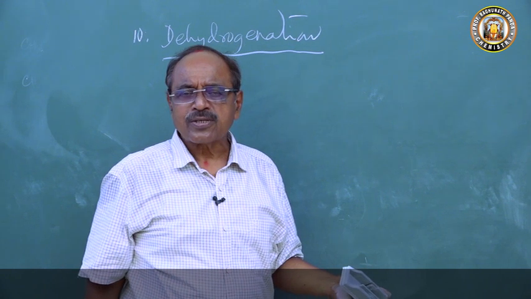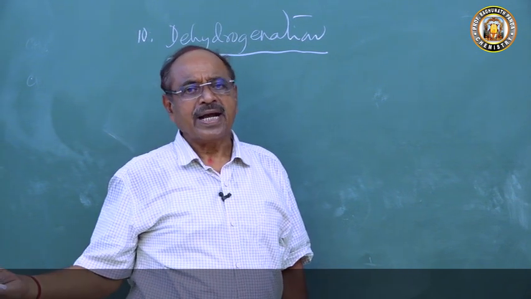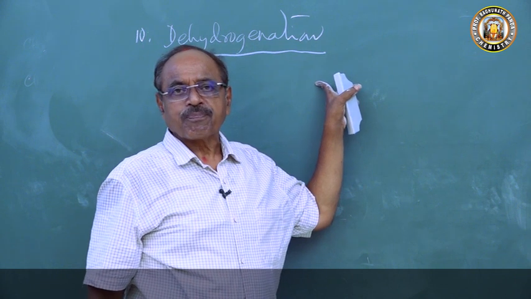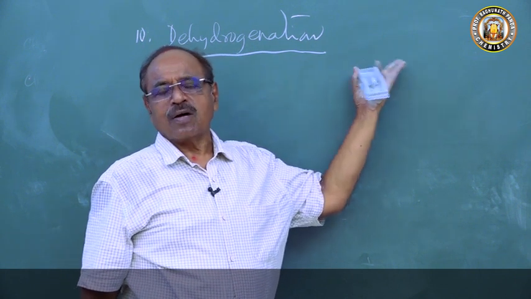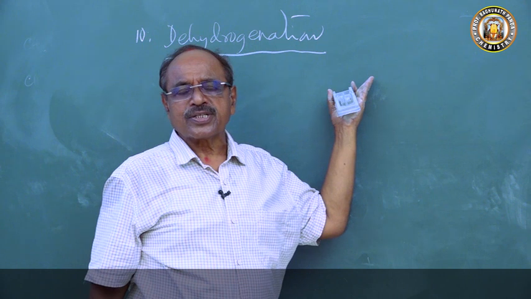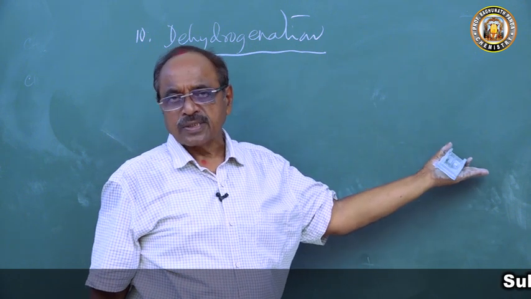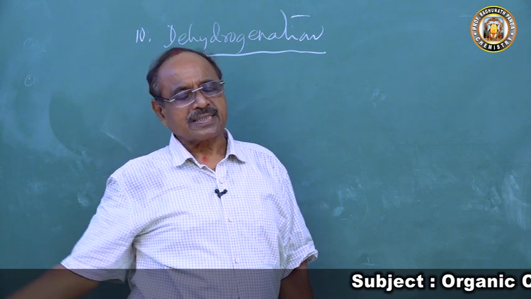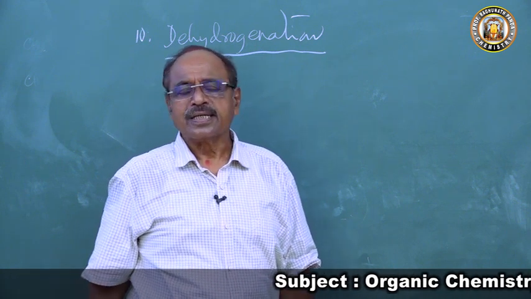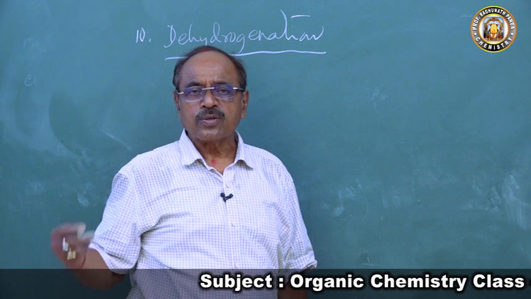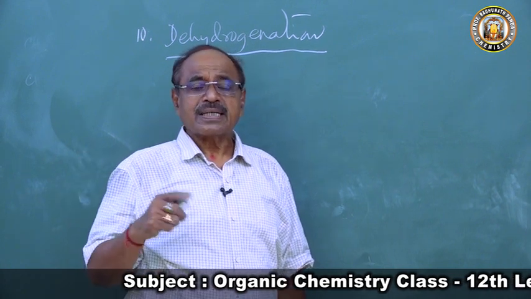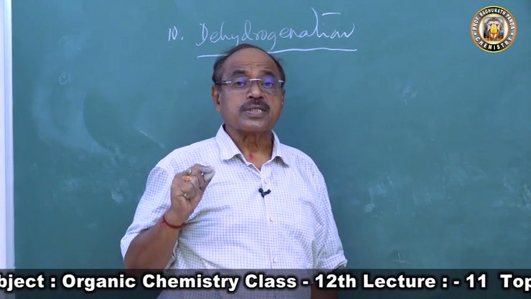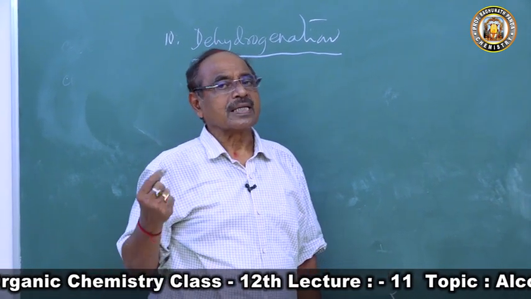What happened in oxidation? Primary alcohol forms aldehyde. So on dehydrogenation, primary alcohol will form aldehyde. Secondary alcohol forms ketone. So on dehydrogenation, secondary alcohol will form ketone. And tertiary alcohol will not undergo dehydrogenation, because tertiary alcohol does not undergo oxidation. But when you heat it with the same reagent, it undergoes dehydration to form an alkene.